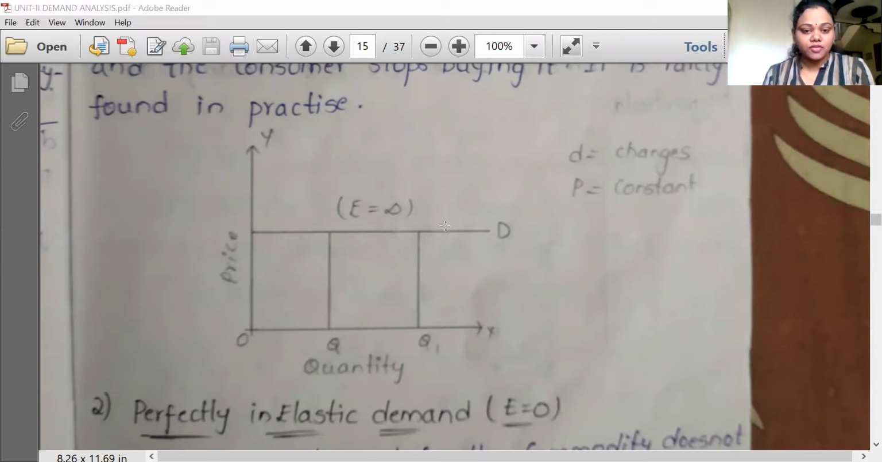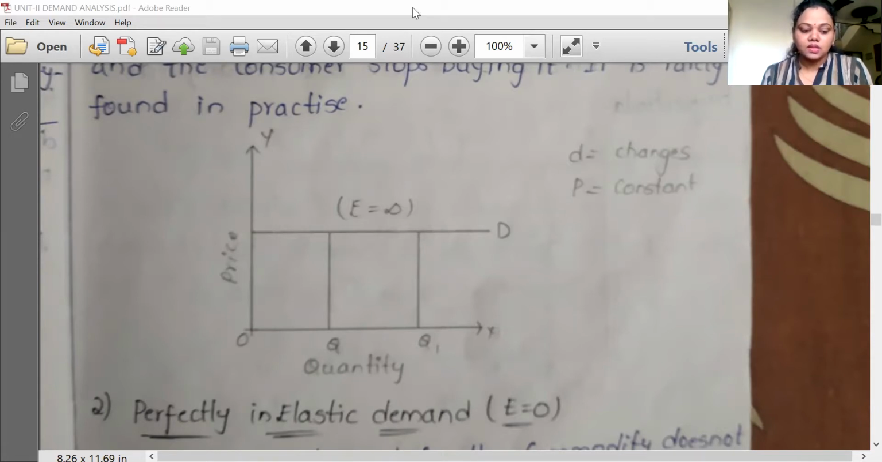See here in the graph, the price is kept stable. Here, with a very small percentage change in price, the quantity demanded would change indefinitely, and the consumers would obviously stop buying the product. Generally it is very rarely found in practice. So here the demand curve is represented with a horizontal line.